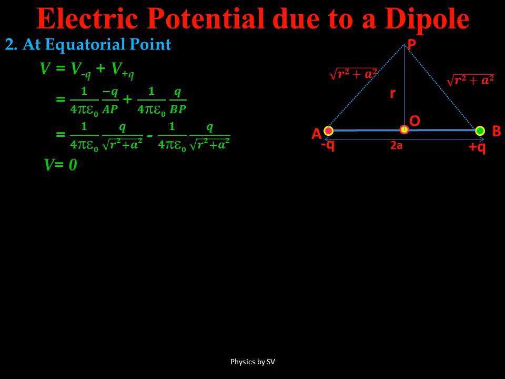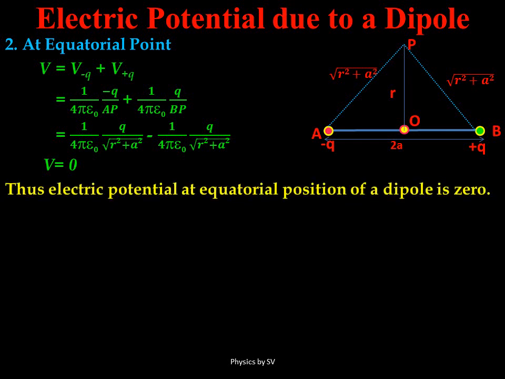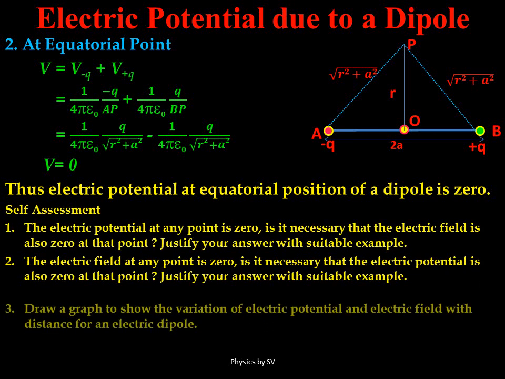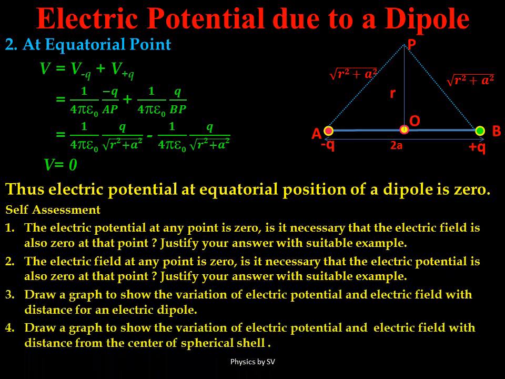Hence the electric potential at any equatorial point of an electric dipole is 0, and this is not the same as the electric field, because the electric field was not 0 at equatorial points. Some questions for your practice are given. You can write down their solutions.